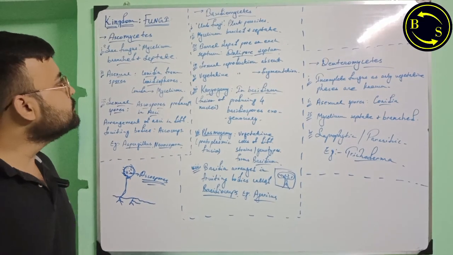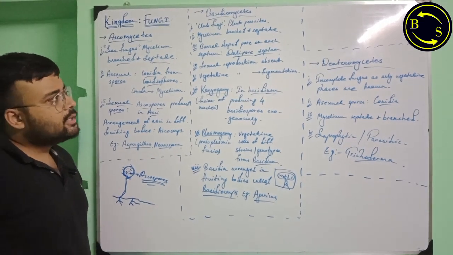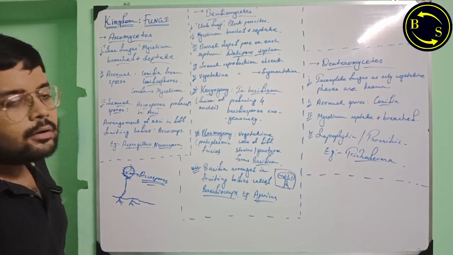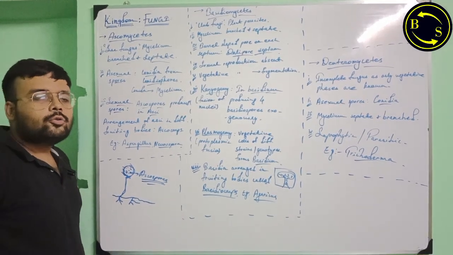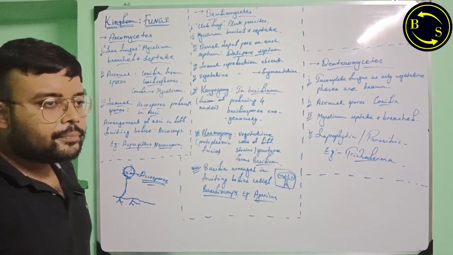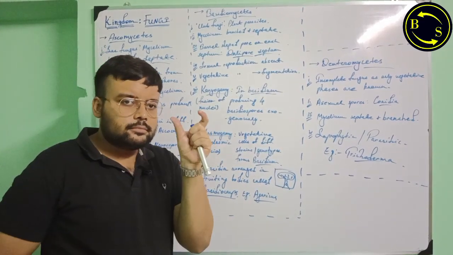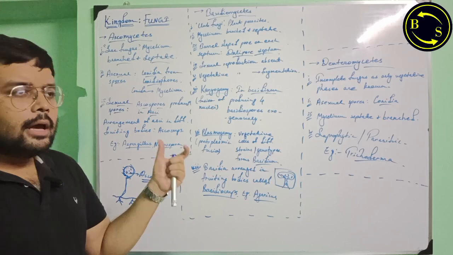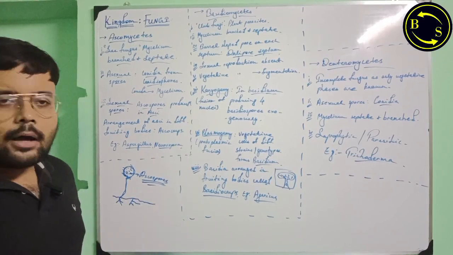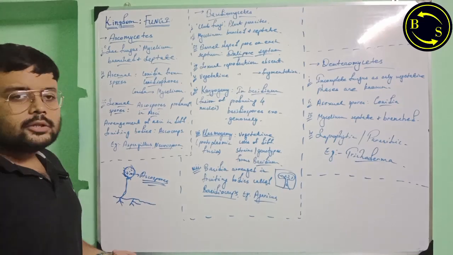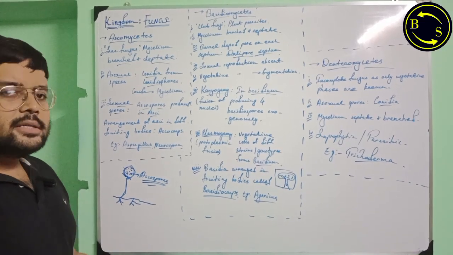Their mycelium is branched and septate, hence they can undergo vegetative reproduction through the process of fragmentation, like the breaking of the part or the chamber enclosed by the septa in each mycelium. They break off, they fall into the ground, and they give rise to more and more basidiomycetes fungus.